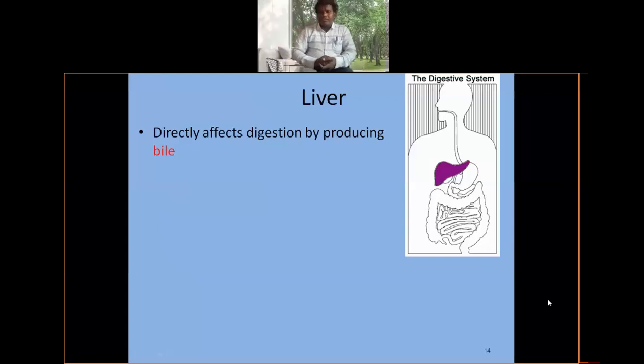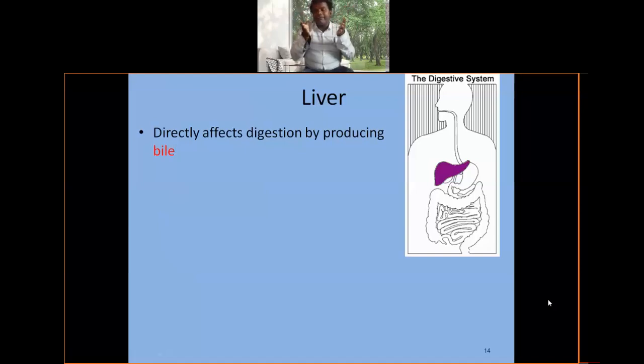One more important thing: the study of the liver is called hepatology. The liver is connected with the duodenum. The liver is covered with a capsule called Glisson's capsule. Very important thing.